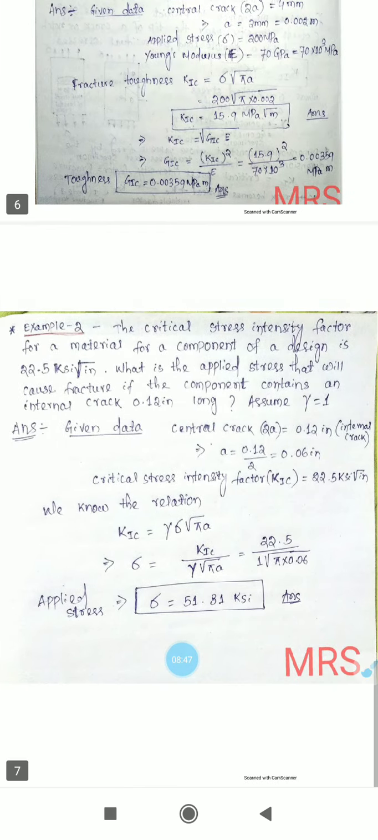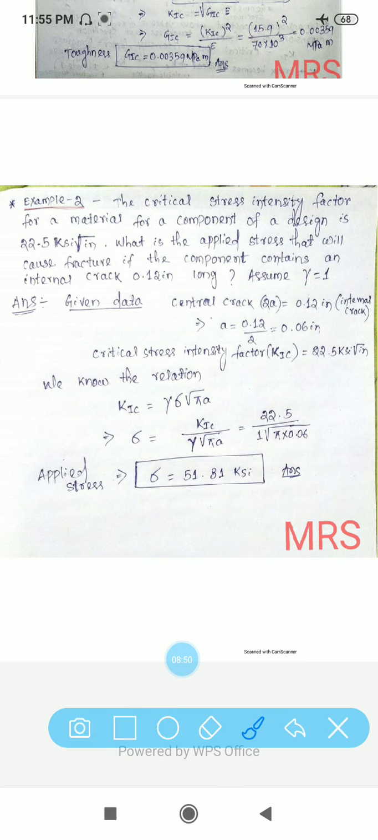Then problem number 2. Read: the critical stress intensity factor for a material for a component design is 22.5 KSI root inch. What is the applied stress that will cause fracture if the component contains an internal crack 0.12 inch long? Assume gamma equals 1. So here gamma is given. Similarly, the internal crack is a central crack, so 2a equals 0.12 inch, and a equals 0.06 inch.